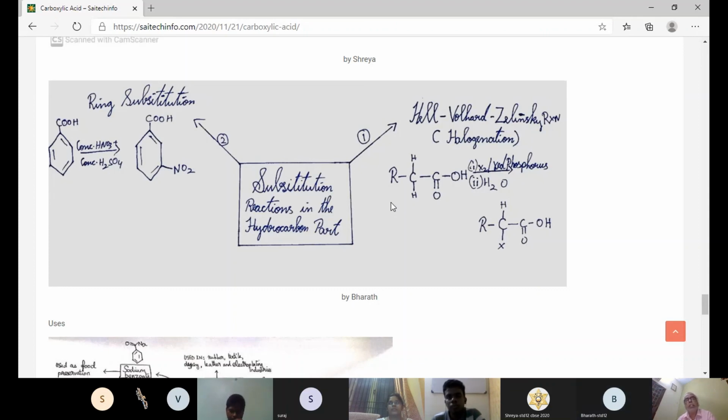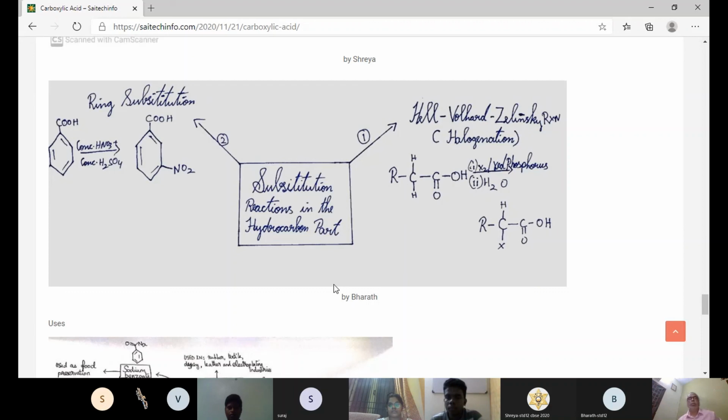Since it directs the incoming nitro group to the meta position, it's called a meta director, and that effect is called the orientation effect. A substituent already present in the benzene ring dictates the new incoming group, directing it either to ortho-para or meta. So there are two important effects: electrophilic substitution and the orientation effect. These two phenomena are very important as far as ring substitution is concerned.